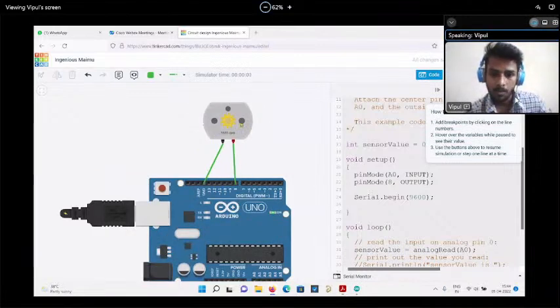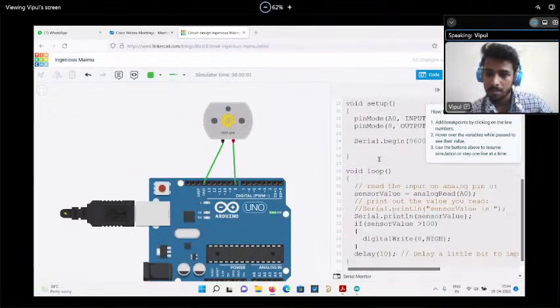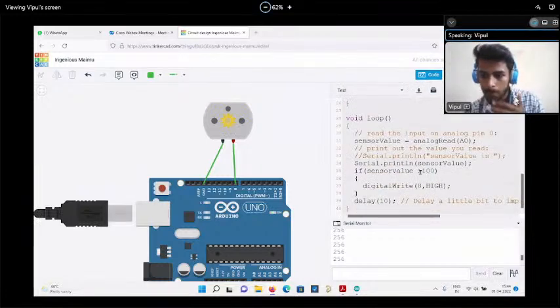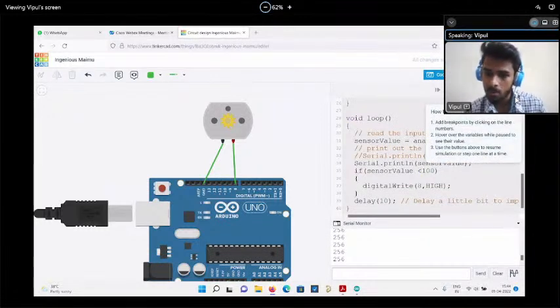The error will be gone. Okay. Now the motor is revolving. Why is the motor revolving? Because see, analog values are getting more than 256. We also have to put some statement. If the value is less than 100, then only turn on this motor. Okay. So currently, what will happen?